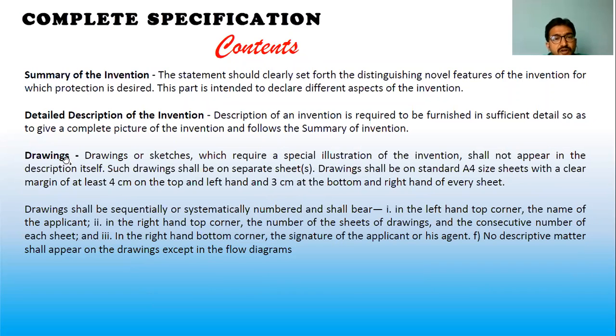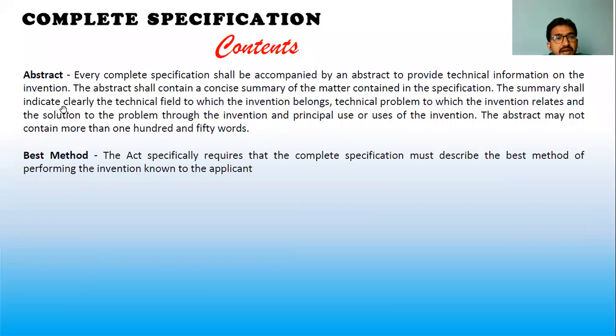Next section is your diagrams, graphical representations, flowcharts, or any neatly drawn diagrams. And the next section is abstract. And the last is the best method. Best method is not a section. The best method for the complete specification is to give the best ways under this.